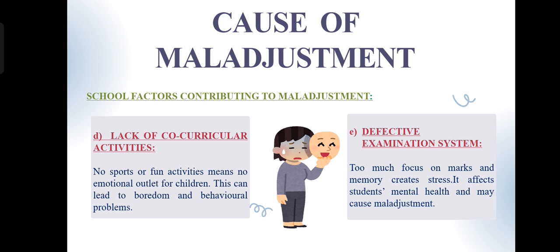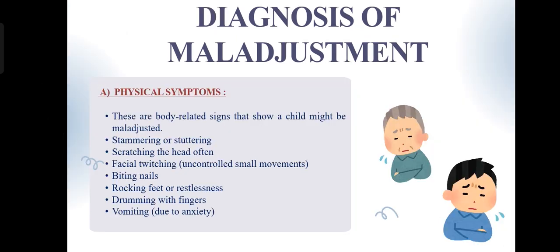So, all these school factors, from teachers' attitude to exam patterns, deeply affect how a student feels, behaves, and learns. So remember, a supportive environment can transform even a weak student, while a negative atmosphere can discourage even a bright one. Our duty as educators is to make school a place where every child feels valued, respected, and confident. Next, we can move to the topic diagnosis of maladjusted children.